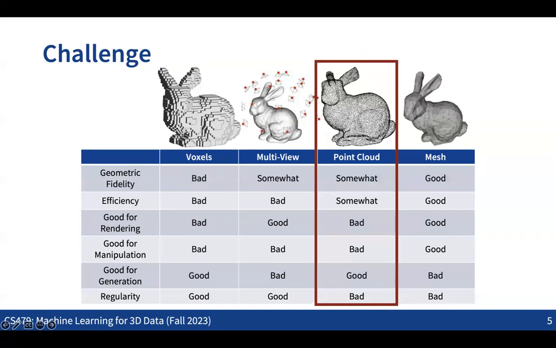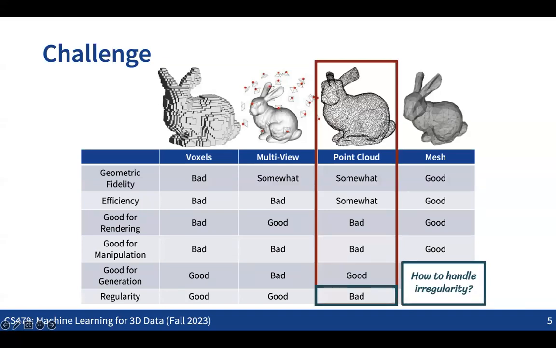But then the problem is that the old idea we can see in many neural networks is having some convolution operation, right? Having the convolutional neural net. But the point cloud is not a regular structured representation, which means that we won't be able to directly apply the idea of the convolutional neural net.